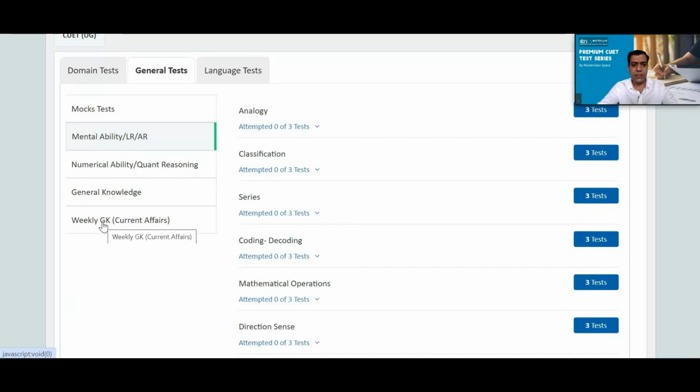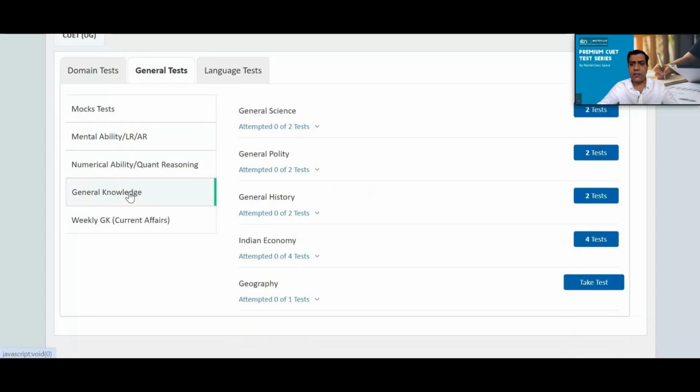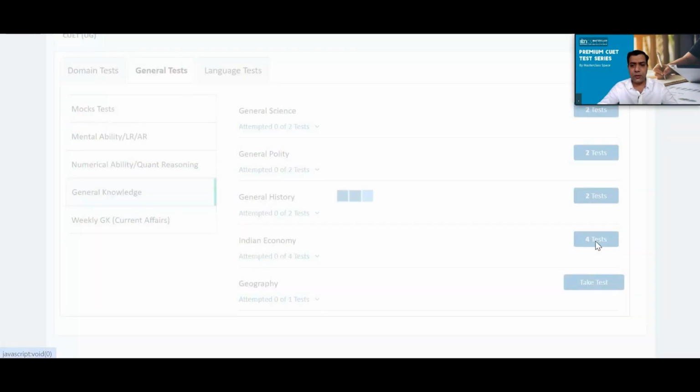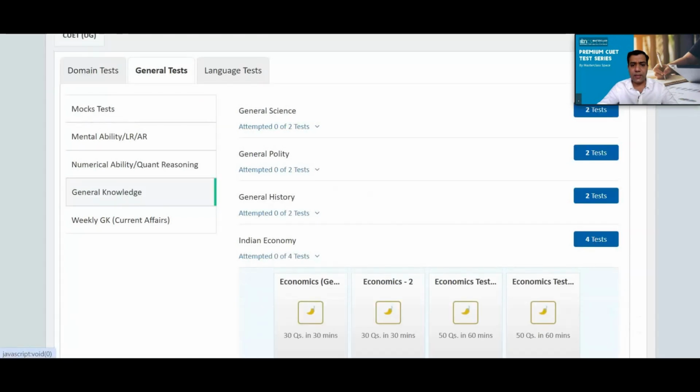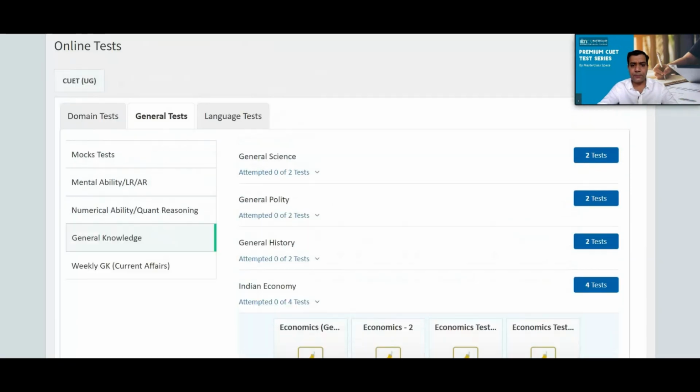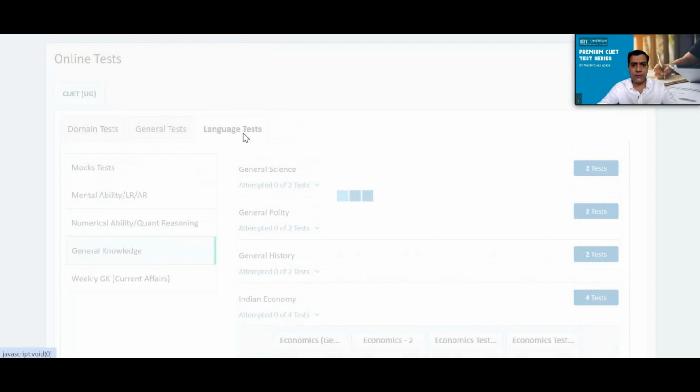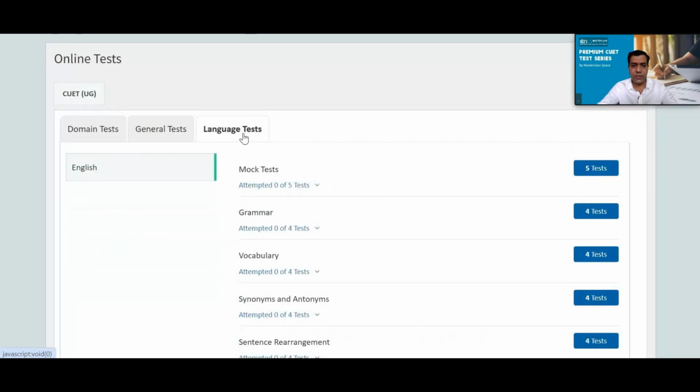knowledge, weekly GK, you will be seeing the specific tests here, and you can take, for example, if you want to take a test on Indian economy, there are 4 tests. You can click on this and you can start taking the test. Okay, now in the language test, we have given English as the language.